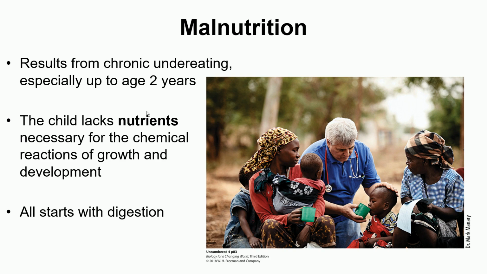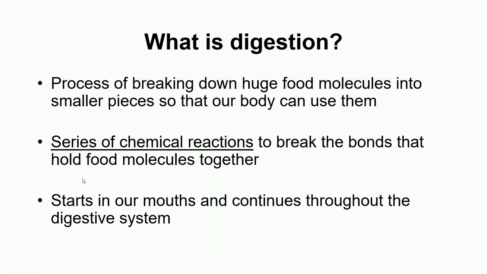So this is again Dr. Mannery helping these children. So malnutrition, as I discussed, results from chronic undereating, especially up to age 2 years. The child lacks nutrients necessary for the chemical reactions for growth and development. So malnutrition is because of the lack of some specific nutrients. Now, as I said, we are going to talk in more detail about the process of digestion.